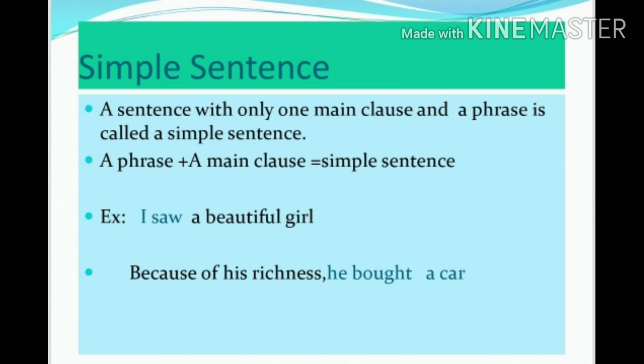Because of his richness is the phrase, and he bought a car is the main clause.